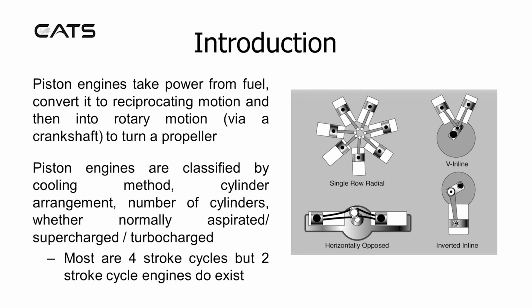Introduction. Piston engines take power from fuel, converting it to reciprocating motion and then into rotary motion via a crankshaft to turn a propeller. Piston engines are classified by their cooling method, cylinder arrangement, number of cylinders, whether they are normally aspirated, supercharged or turbocharged. Most are 4-stroke cycles, but 2-stroke cycle engines do exist.